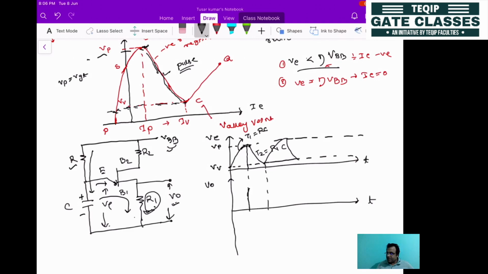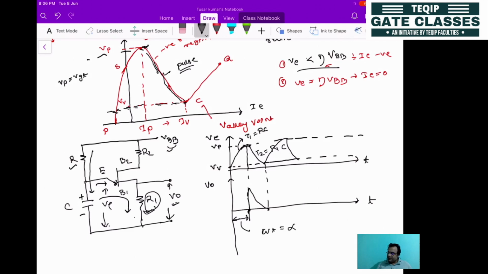This one is the output voltage. Now this duration should be our delay angle, which means omega t equal to alpha.